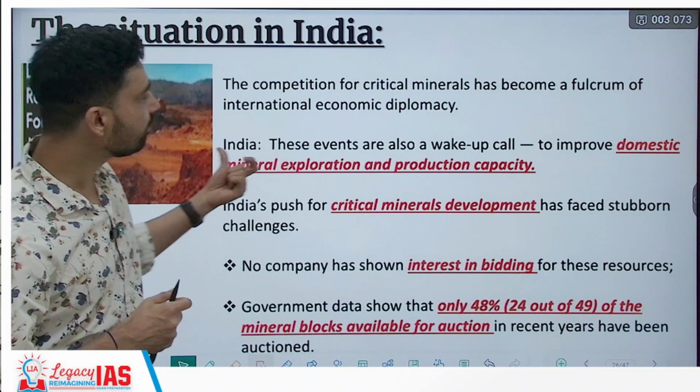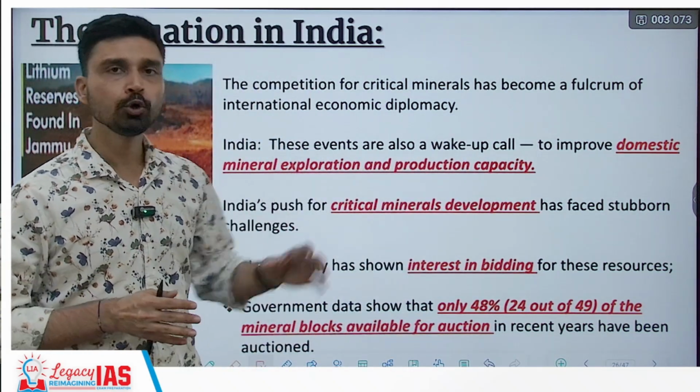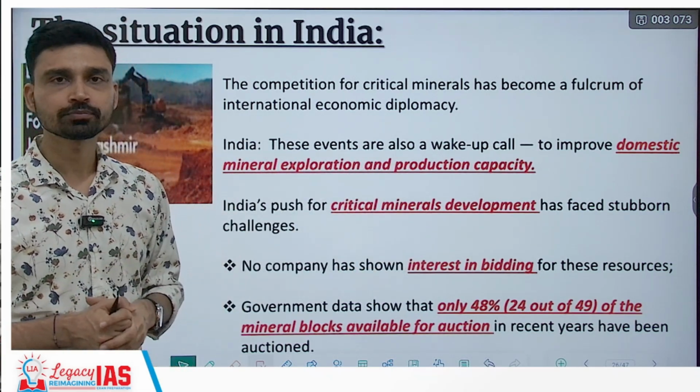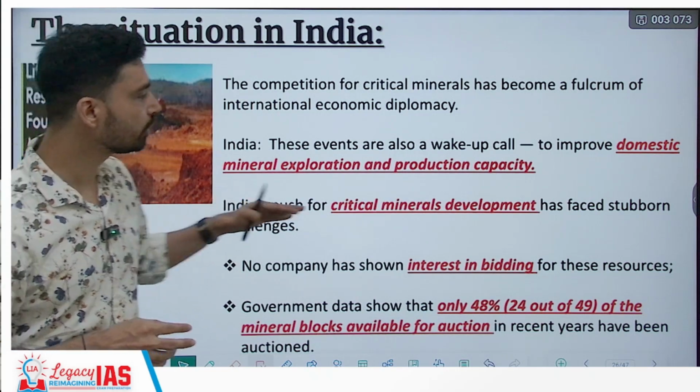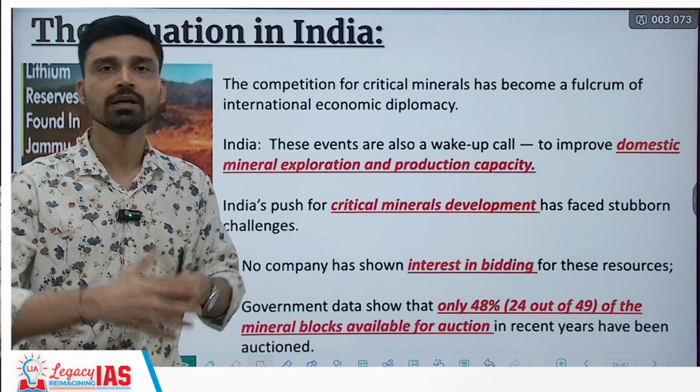So if you look at the events, these should be an example or type of a wake-up call to improve the domestic mineral exploration and production capacity. Now, unfortunately, India's push for critical mineral development has faced stubborn challenges, and these challenges are numerous in nature.